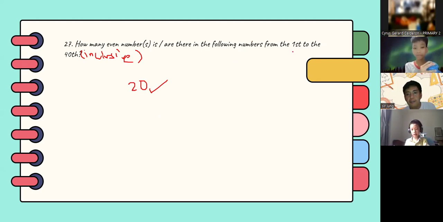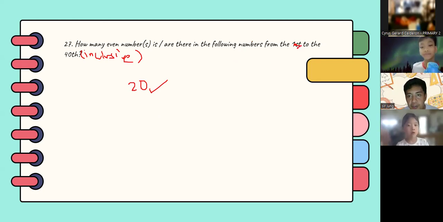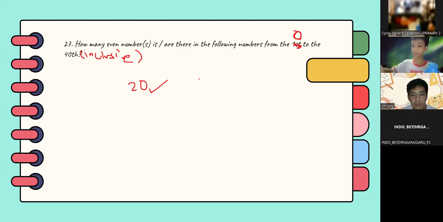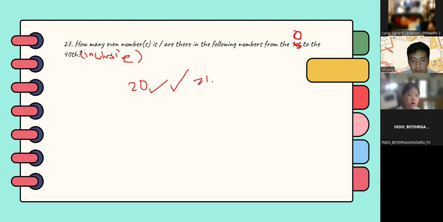However, if we start from 0, how many even numbers are there? 21. Yes, if the problem starts from 0, the answer should be 21. So remember, 0 is an even number.